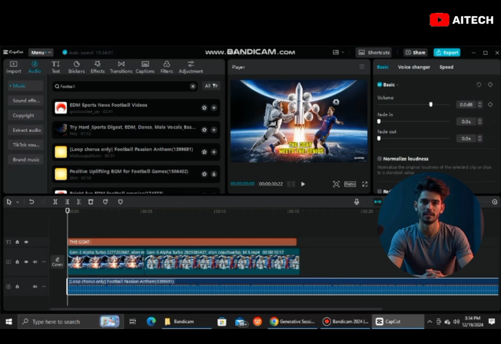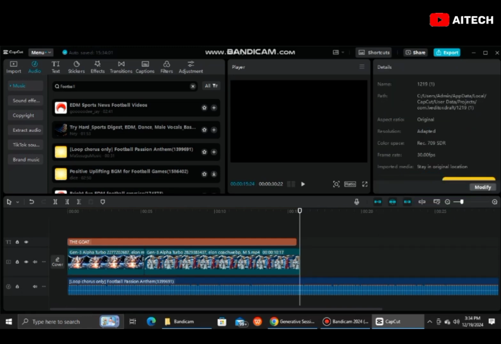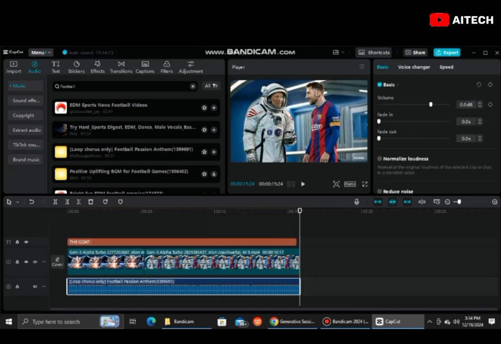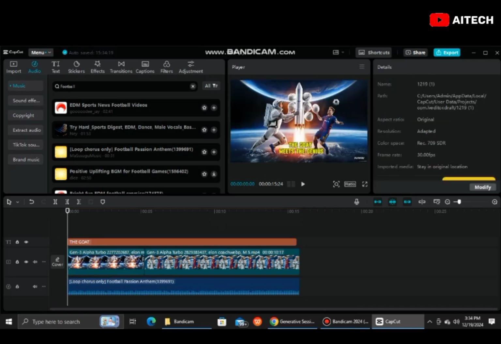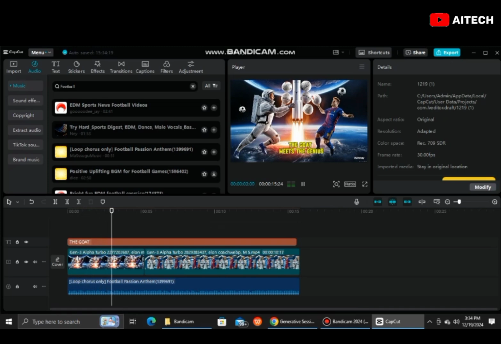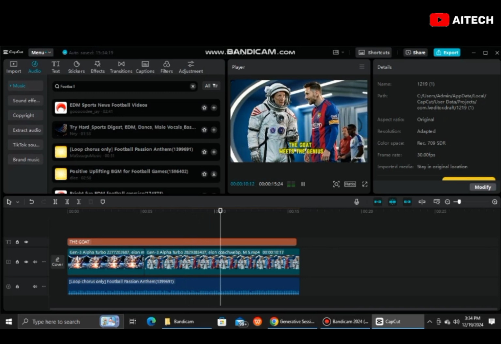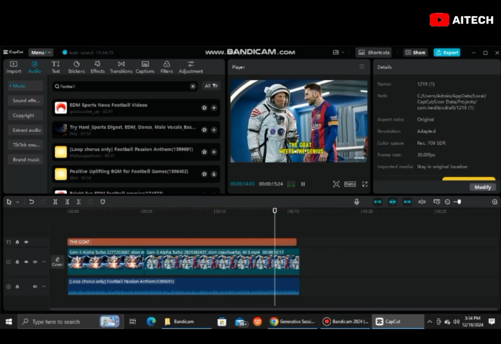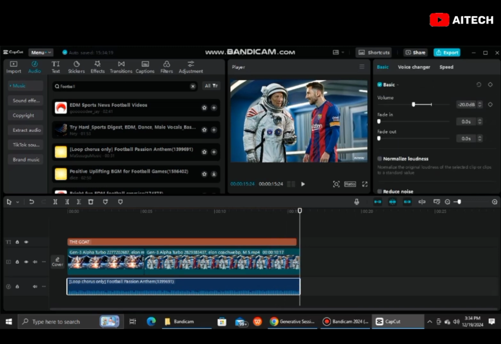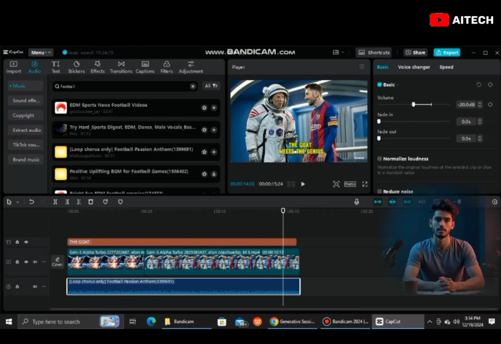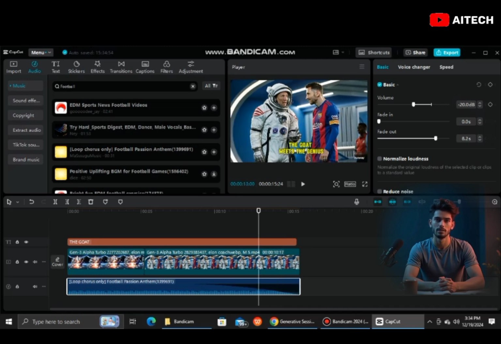After adding it, make sure to adjust the length. Set the audio to fade at the end, and adjust the aspect ratio if you choose, but I want to leave it this way. You can be creative when doing yours.